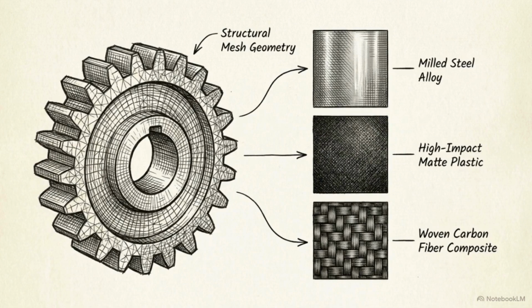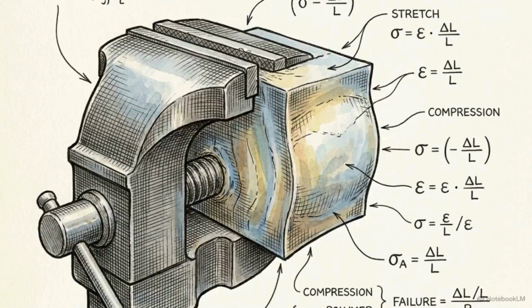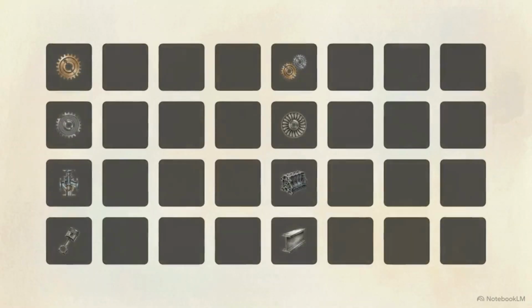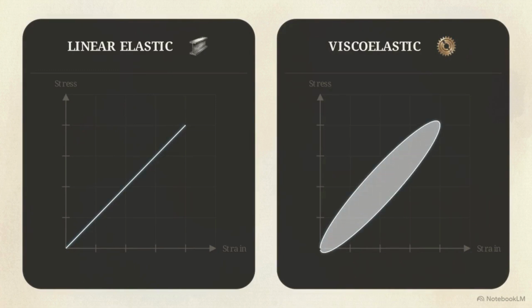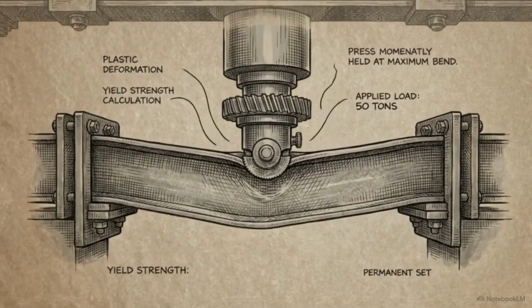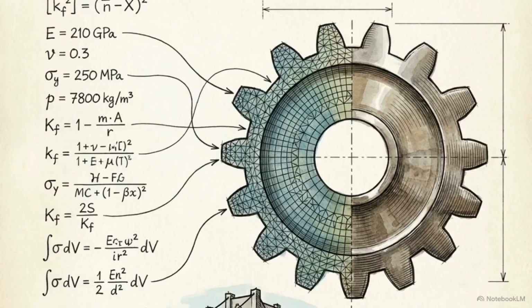With the geometric mesh established, the next critical step is defining the exact material properties of that framework. Metals, plastics, and composites do not react to mechanical stress in identical ways. They require highly distinct mathematical parameters to dictate how they stretch, compress, and ultimately fail. ADINA supports a vast array of material models to process this, ranging from basic linear elastic parameters for stiff metals to complex viscoelasticity for rubbers and polymers. Assigning a plastic material model dictates how the software calculates permanent deformation once a component is pushed past its normal yield strength. Pairing a highly accurate geometric mesh with these precise material definitions forms the foundation for running a viable structural simulation.